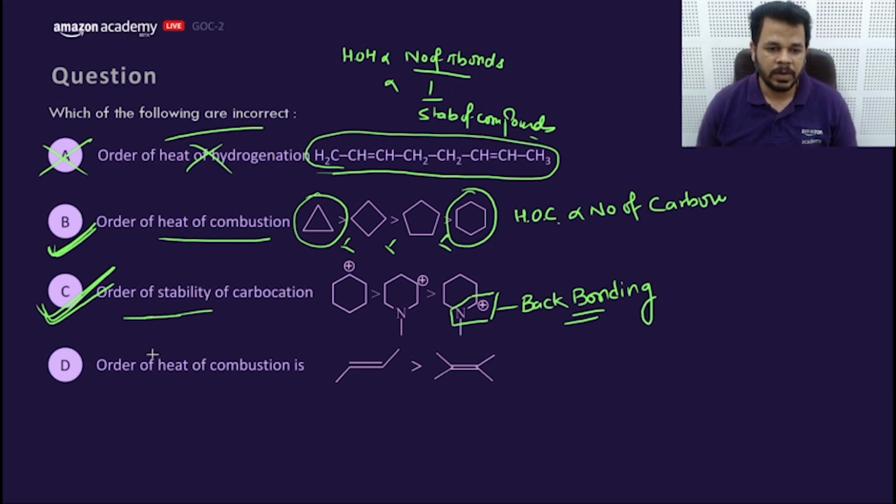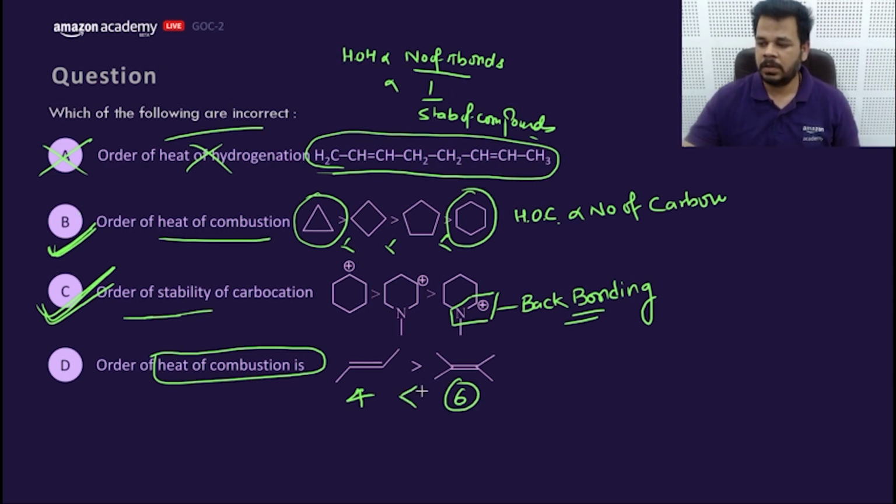What about the heat of combustion? Heat of combustion is directly proportional to number of carbon first. There are 4 carbons and we have 6 carbons here. That means this order should be opposite here. So answer is B, C and D.